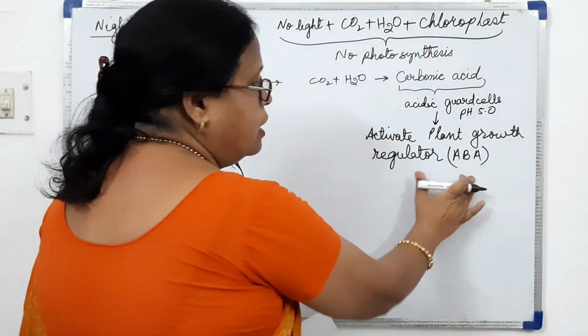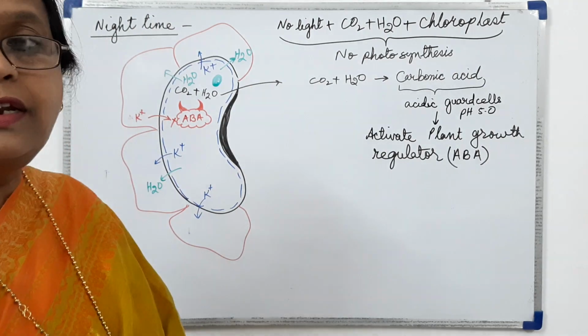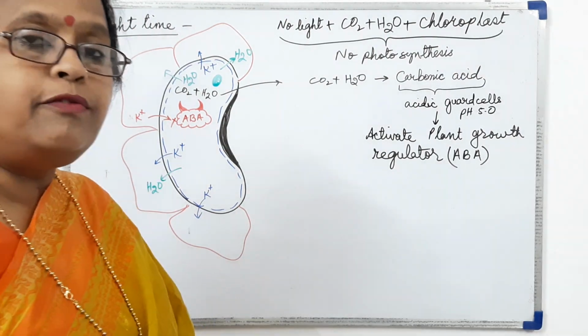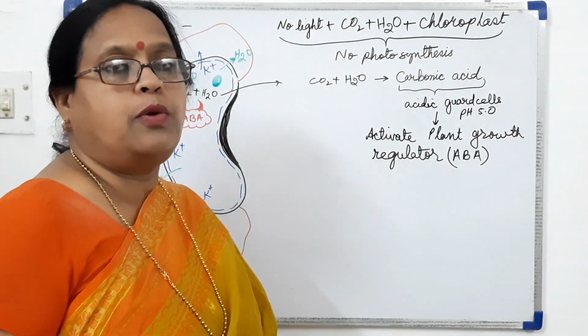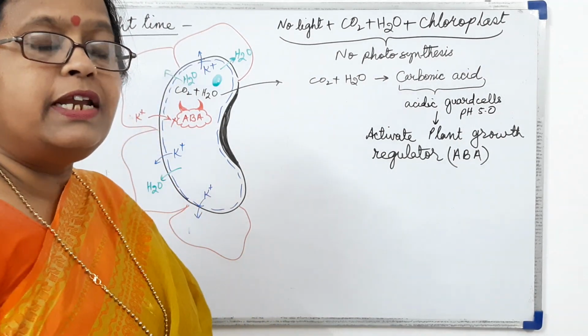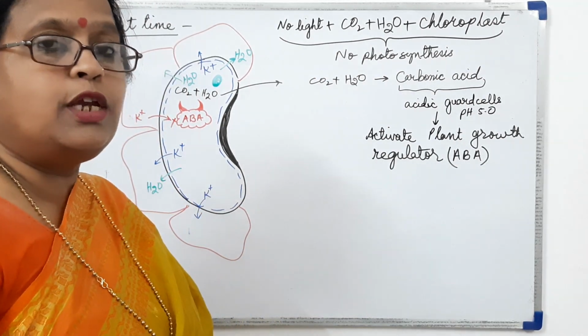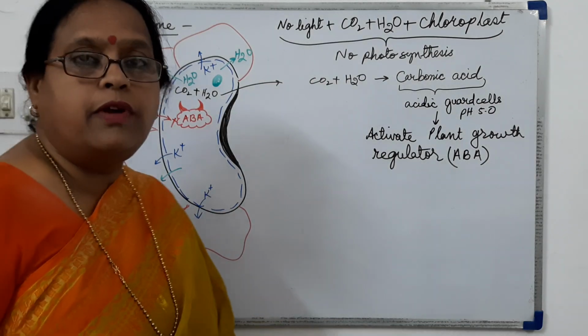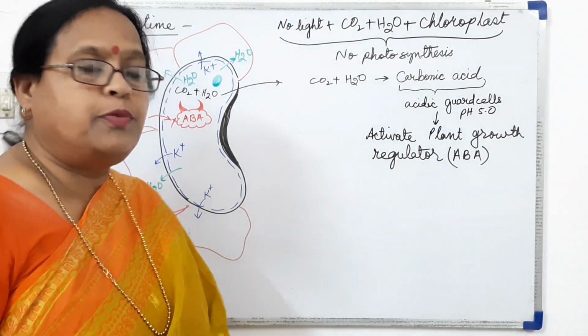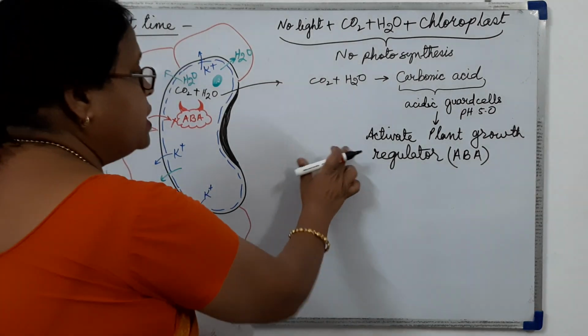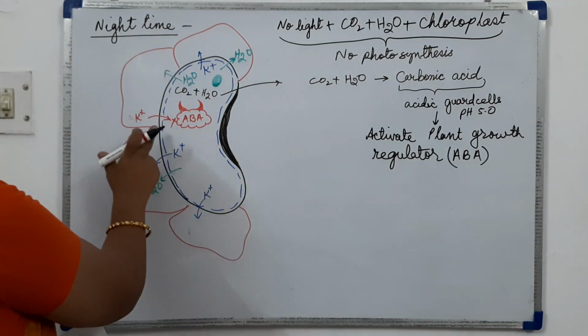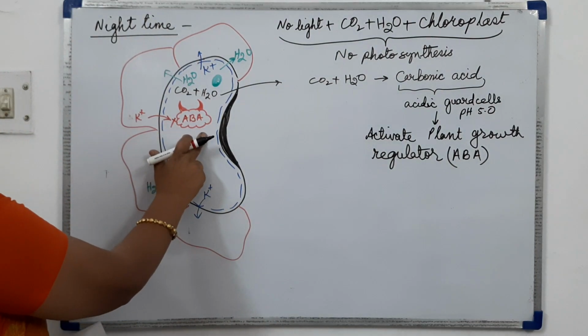So this is the growth regulator, abscisic acid, and we know that it is the stress hormone, and it is released in the case of acidic medium or unavailability of certain plant products. So this hormone gets activated. So I have shown here ABA.